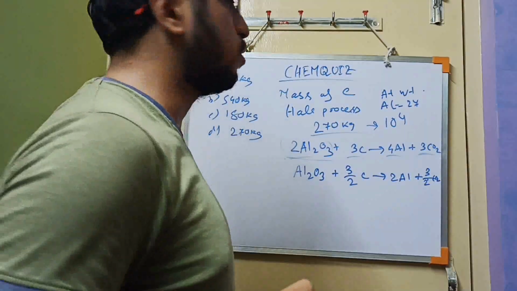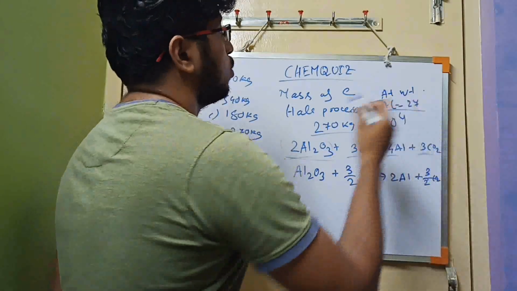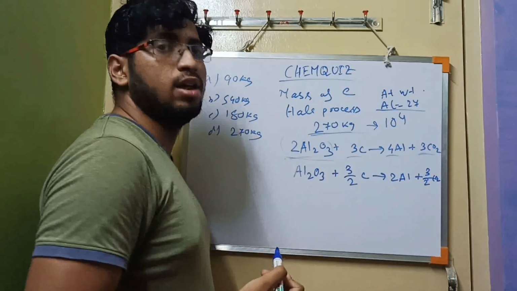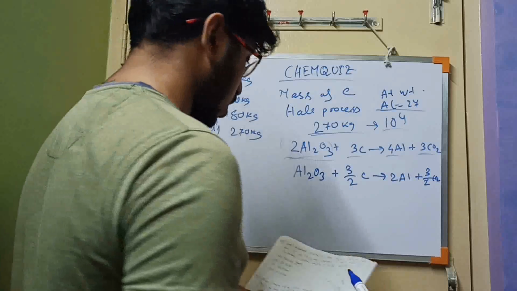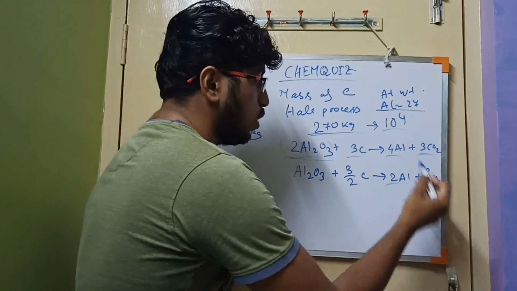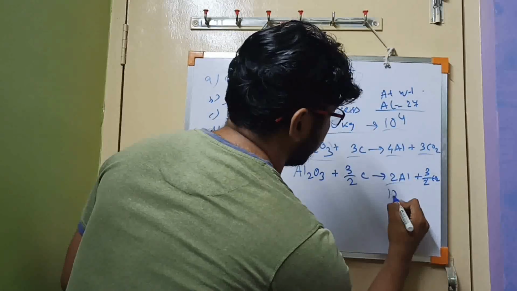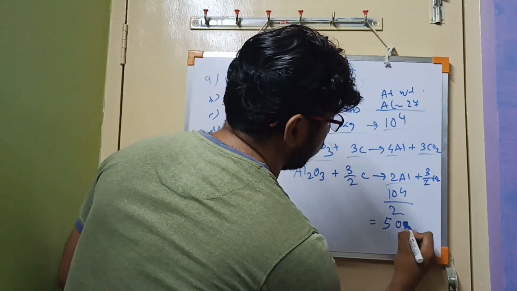If 1 mole of aluminium weighs 27 gram, how many moles are present in 270 kg? There should be 10 to the power 4 moles. Now we are dividing the whole reaction by 2, so we divide 10 to the power 4 moles by 2, which equals 5000 moles.